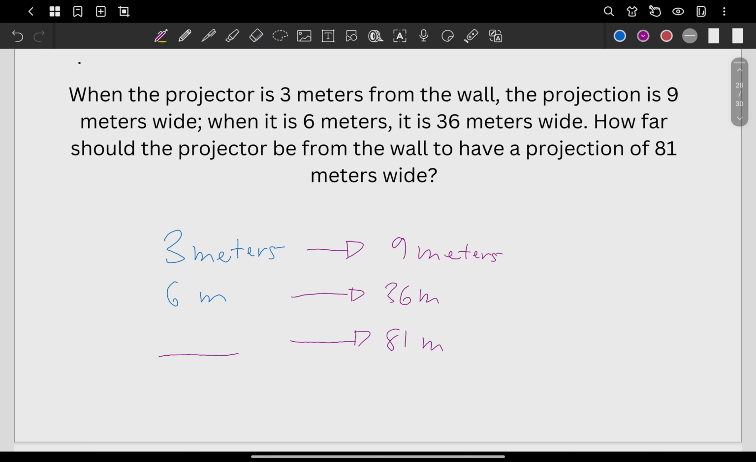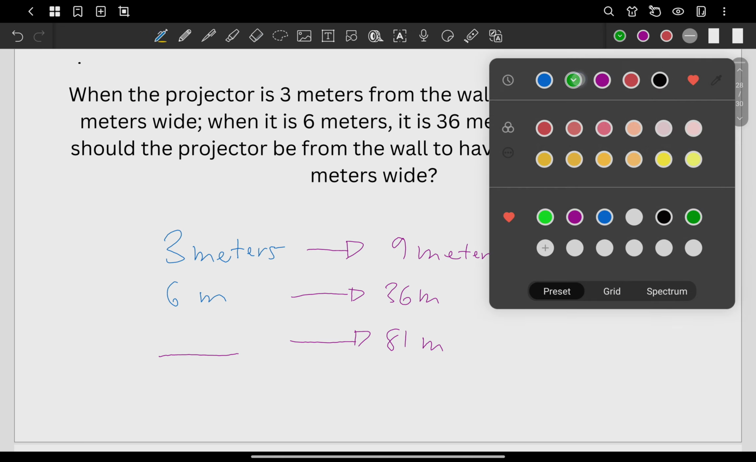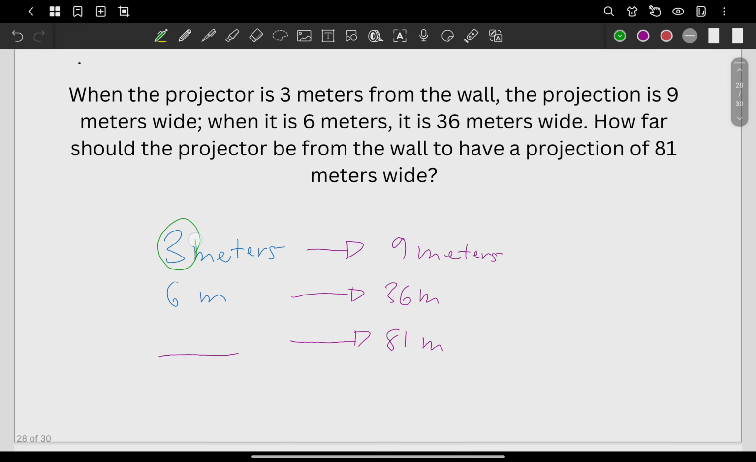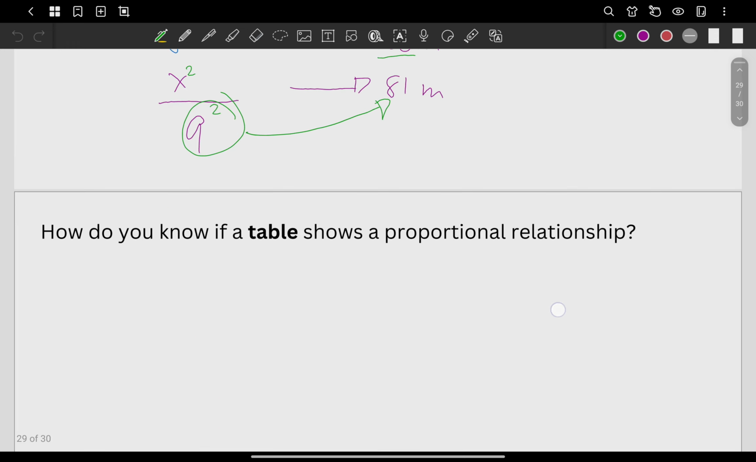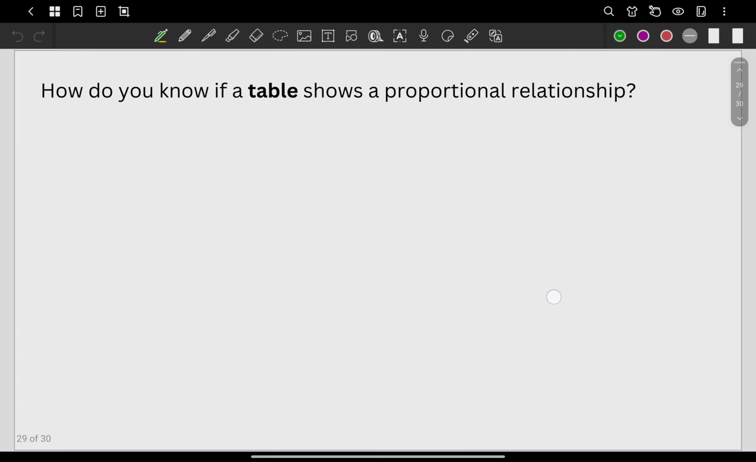Actually, there's a pattern, right? You are just squaring the numbers here. What's 3 squared? That's 9. What's 6 squared? That's 36. So what number do you square that the result is going to be 81? That should be 9, and 9 squared, again, is 81. As simple as that. So the answer here is 9 meters.